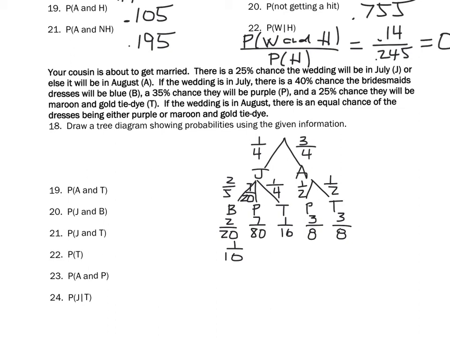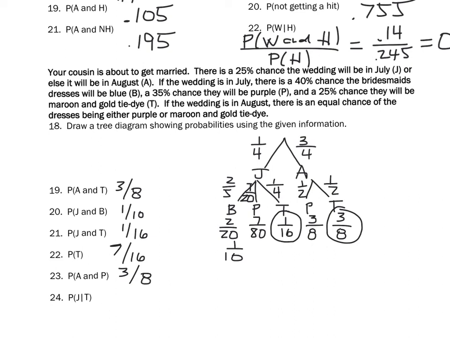So August in tie-dye would be 3/8. July in blue would be 1/10. July in tie-dye would be 1/16. Tie-dye would be these two. So we have 1/16 and 6/16, which would be 7/16. We have August and purple, which would be 3/8.